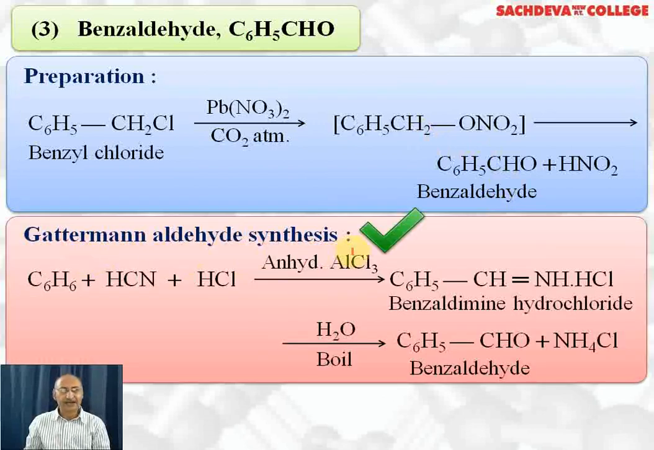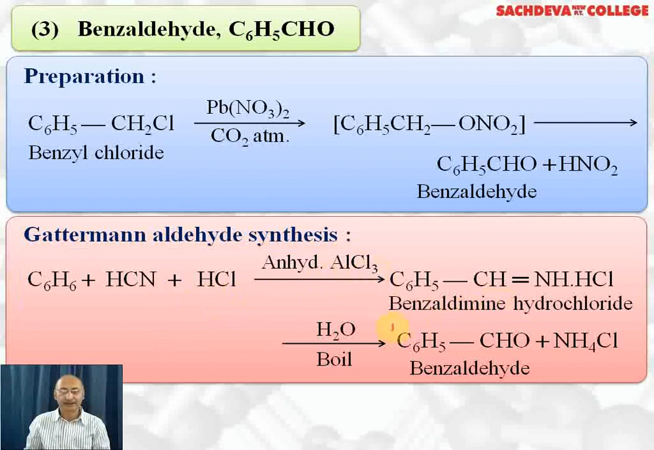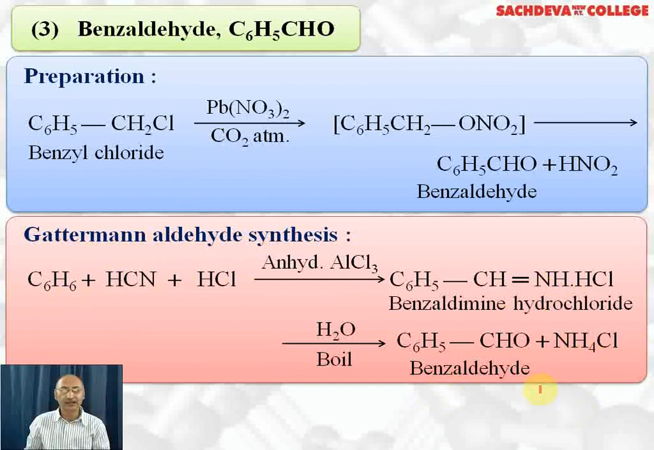Let's take up the Gattermann aldehyde synthesis. Benzene reacts with HCN and HCl in the presence of anhydrous aluminum chloride. The product formed is benzaldimine hydrochloride. On hydrolysis, the bond breaks here, it gets oxygen, and we get NH4Cl. So we get benzaldehyde and ammonium chloride. This reaction is called the Gattermann aldehyde synthesis. We have converted benzene to benzaldehyde in one step along with hydrolysis.